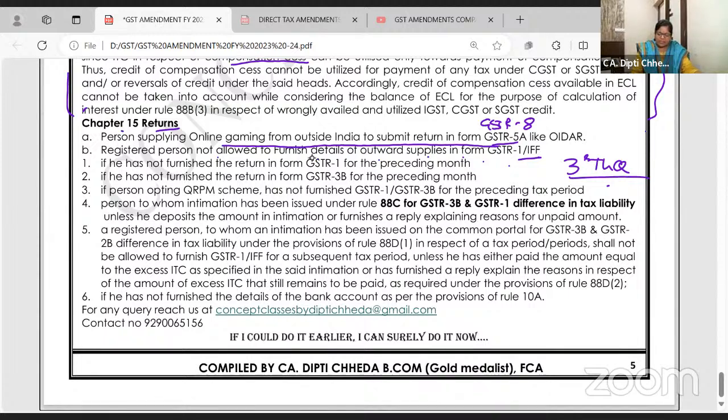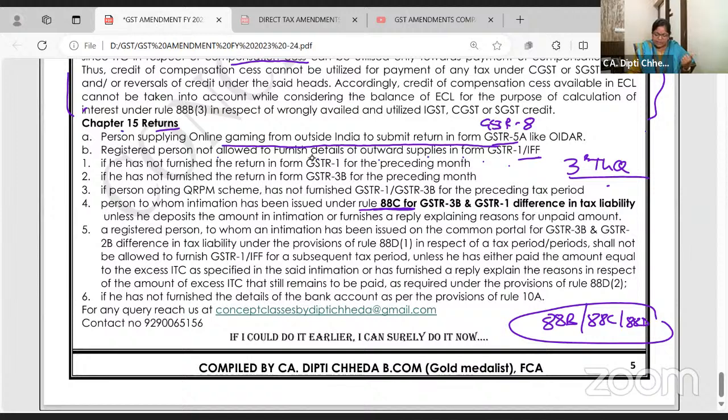Person to whom intimation has been issued under 88C. See rule 88B, वो 1% तो कैश में देना पड़ेगा. 88C, 88D कोई रूल नहीं पढ़ो, ये वाले रूल पढ़ लो 3. I will do it when I take input tax credit class with problems.